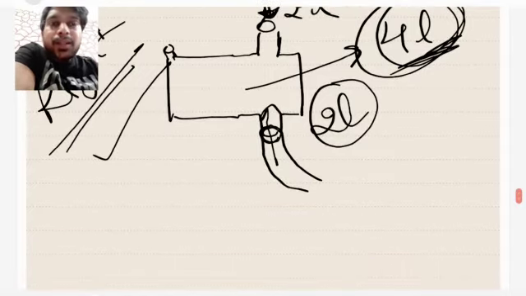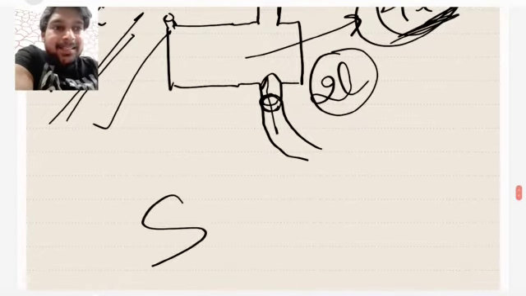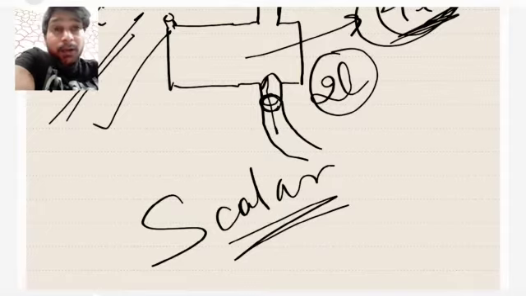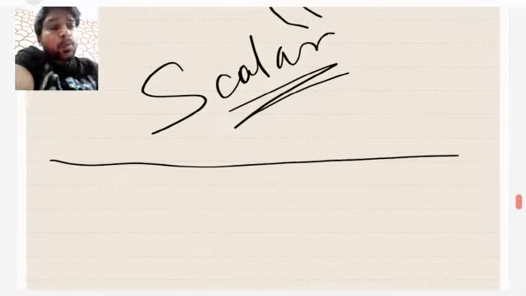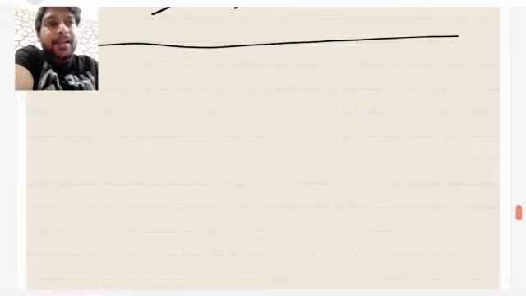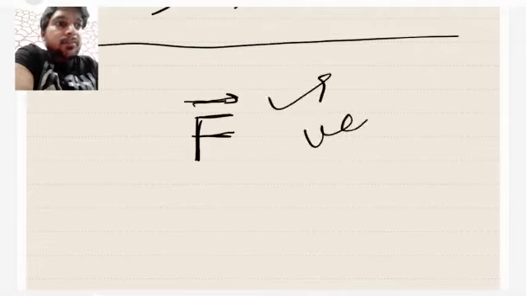So these quantities where the direction is not involved while adding them are called scalar quantities, right? You got the point? Scalar quantities are those which have only magnitude, and vector quantities are those which have magnitude as well as direction. Moreover, I would like to tell you one important thing: vector quantities are generally represented by a letter. Suppose I am representing force, so force will be represented this way: F indicates force, and an arrow on top of the letter indicates that it's a vector quantity.